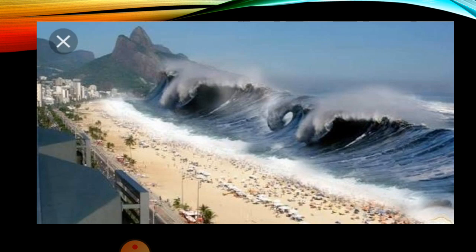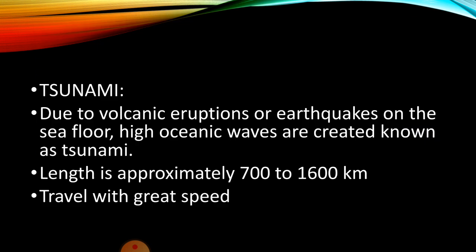See, next, this is a picture of a tsunami, the scene of an oceanic wave of tsunami. What is a tsunami? Due to a volcanic eruption or earthquake on the sea floor, high oceanic waves are created. When there is a high oceanic wave, it is known as a tsunami. They are very high and their length is unimaginable, approximately 700 to 1600 kilometers. This wave travels with great speed and force.